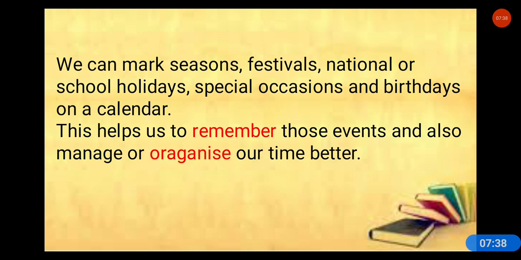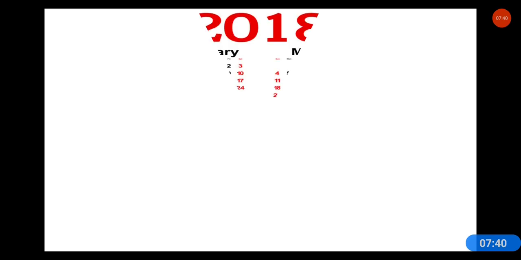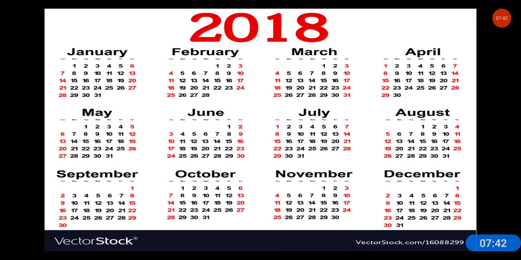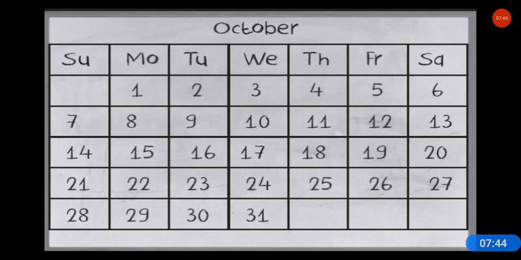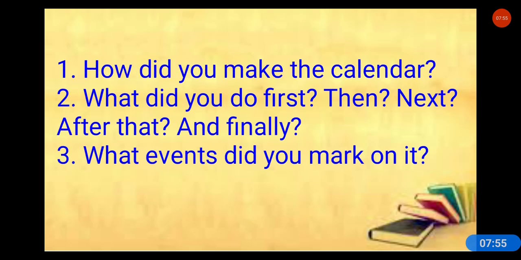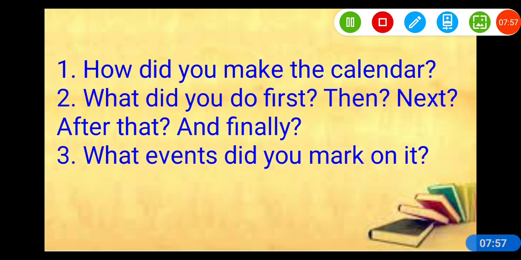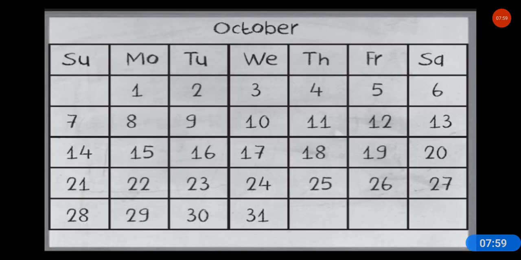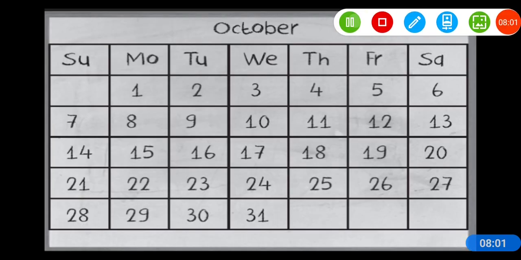You have to make a calendar of October. This is the calendar of 2018. So you have to make the calendar of October. Your time starts now.